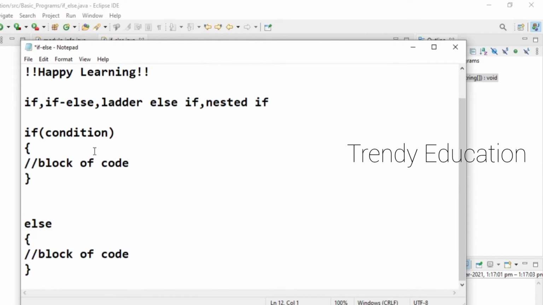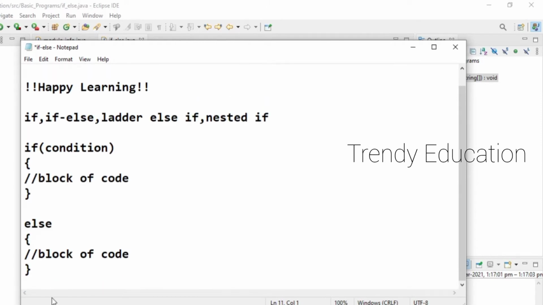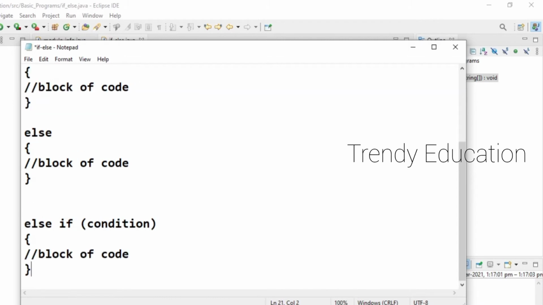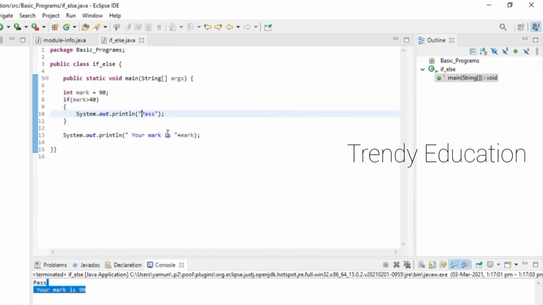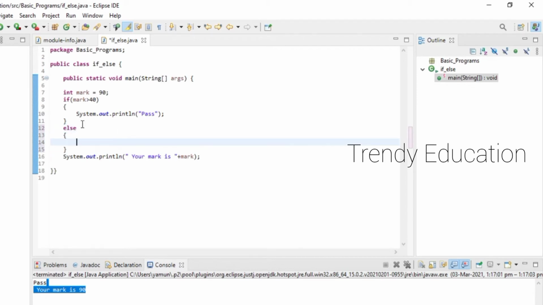In this if else, we'll have just these two alone. We'll have this if condition which is followed by a block of code, and again the else condition. So we can use the same as well. What I'm doing here is entering the else statement, and I'm going to print fail.